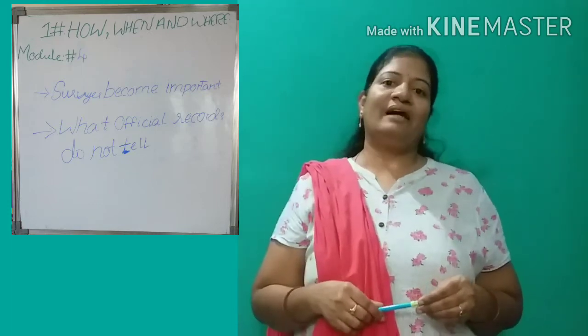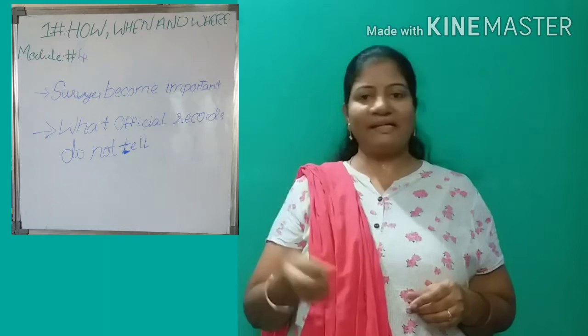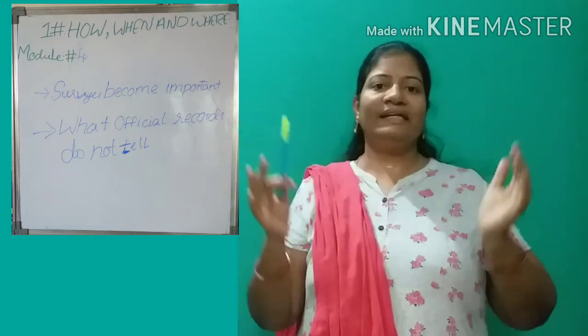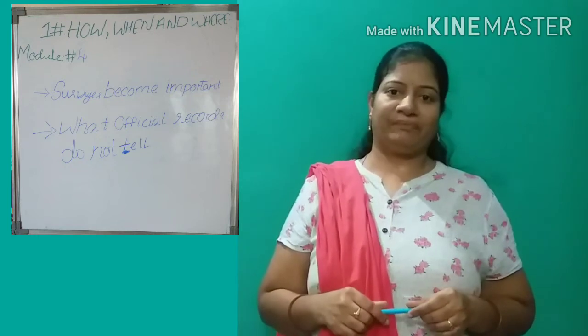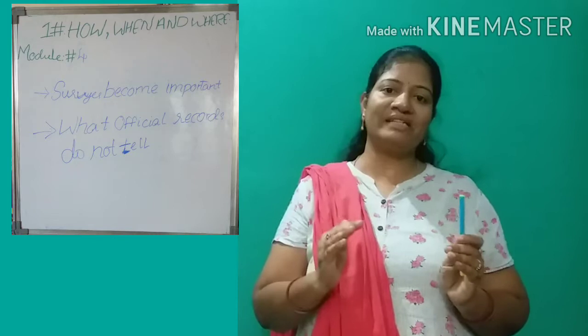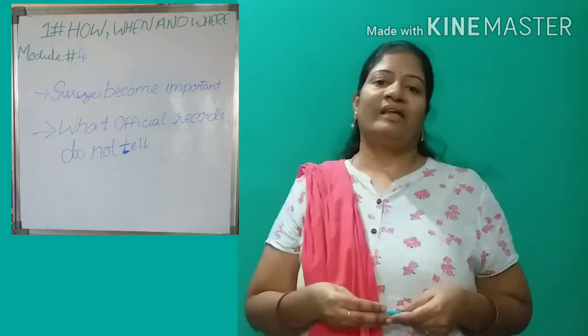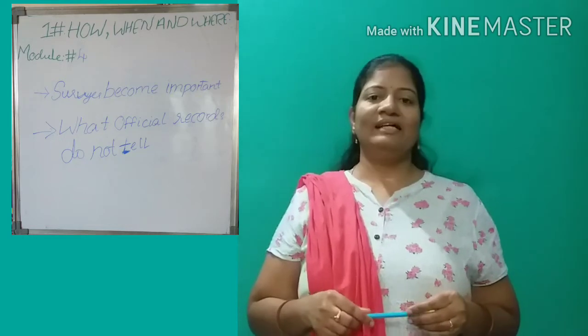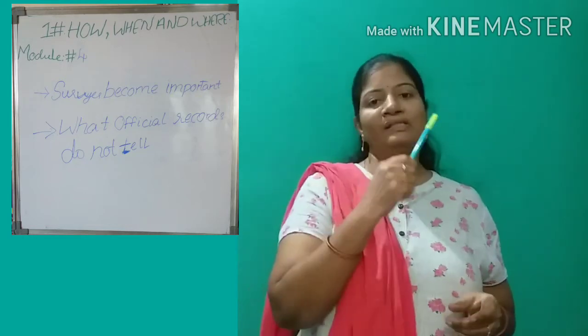After that the printing press was introduced and they printed all the records again. All this process was to store the information for the future. That is how they produced the records. So this is about module 3.